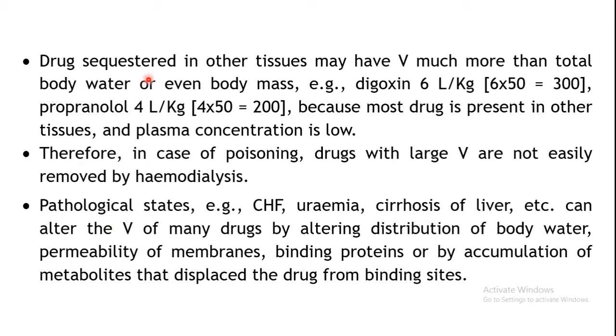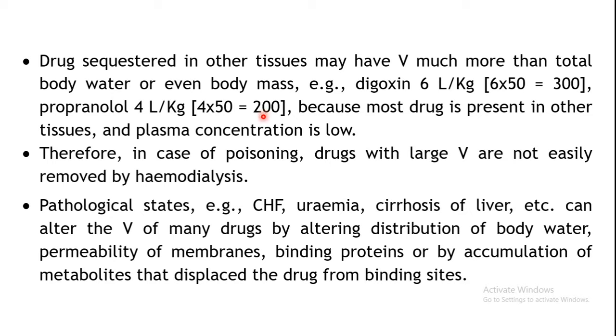Okay. On the other hand, the drugs which are sequestered into the other tissues will have a volume of distribution which is very large. Okay, it will be even more than the total body volume. So the total body fluid volume is approximately 42, as we have seen, right? Now if you consider a few examples, digoxin is 6 liters per kg, so it will be 6 multiplied by 50, that is 300. 300 liters is the volume of distribution. In case of propranolol, it is 200. Okay, now the actual volume is 42, but the volume of distribution of these drugs is much larger, right?